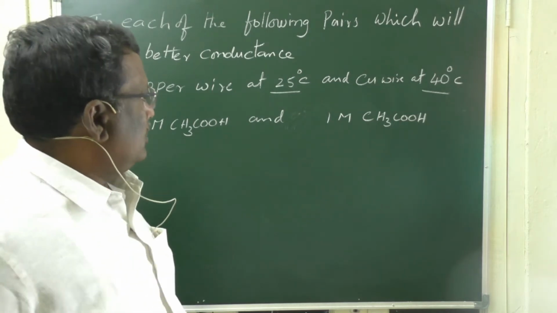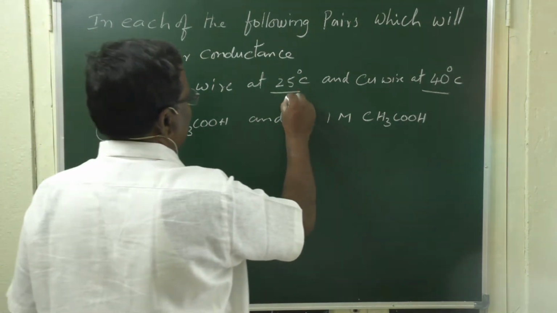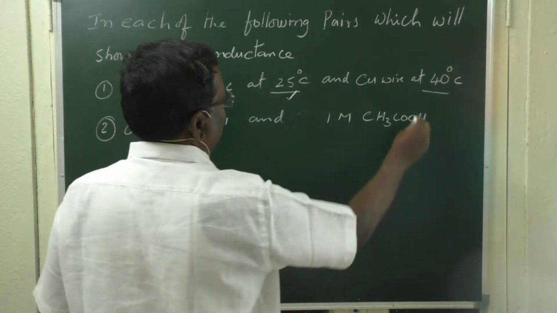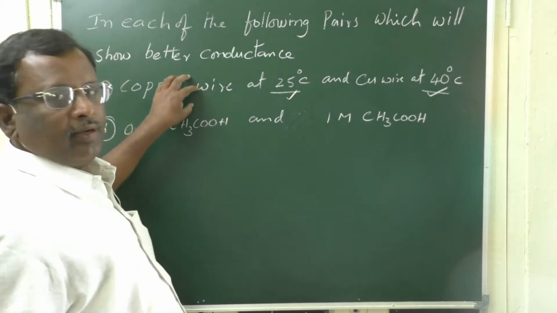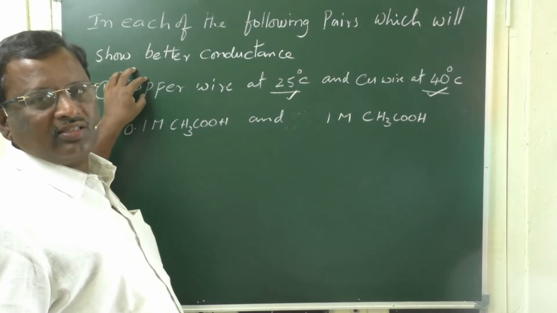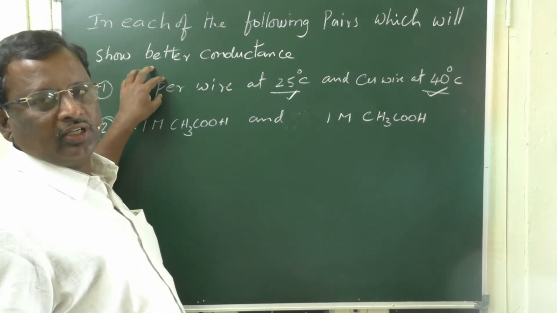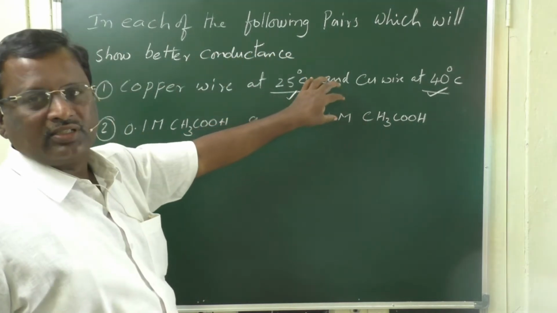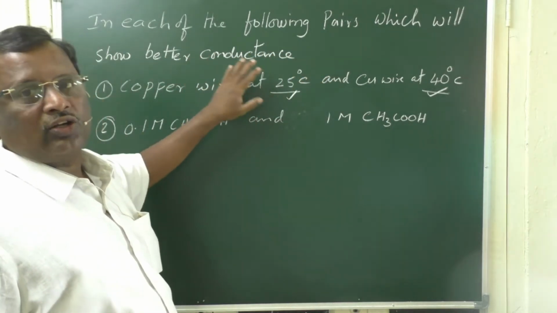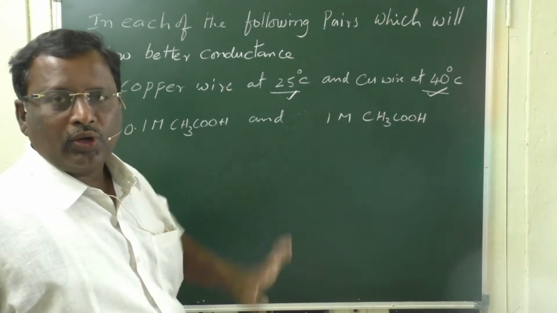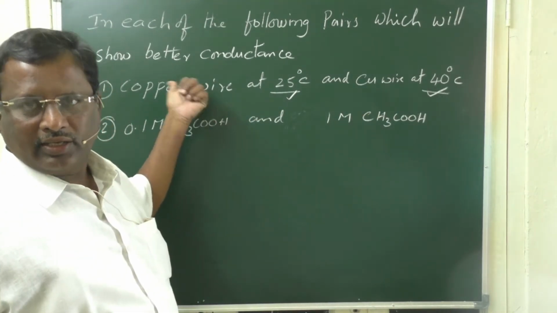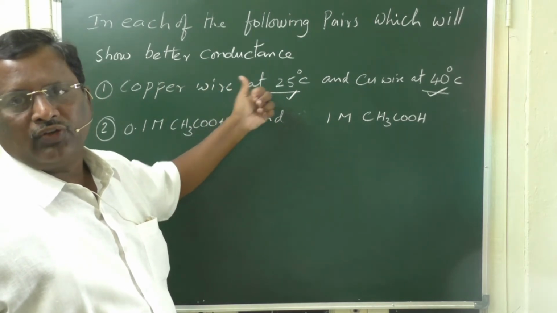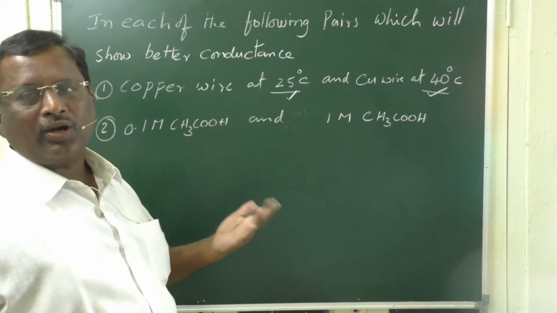That means it will show more conductance at 25 degrees centigrade than at 40 degrees centigrade. Suppose instead of copper wire they gave us an electrolytic solution at two different temperatures, then it will conduct more electricity at high temperatures. But since it is a metallic conductor in the present case, copper at 25 degrees centigrade will have more conductance.